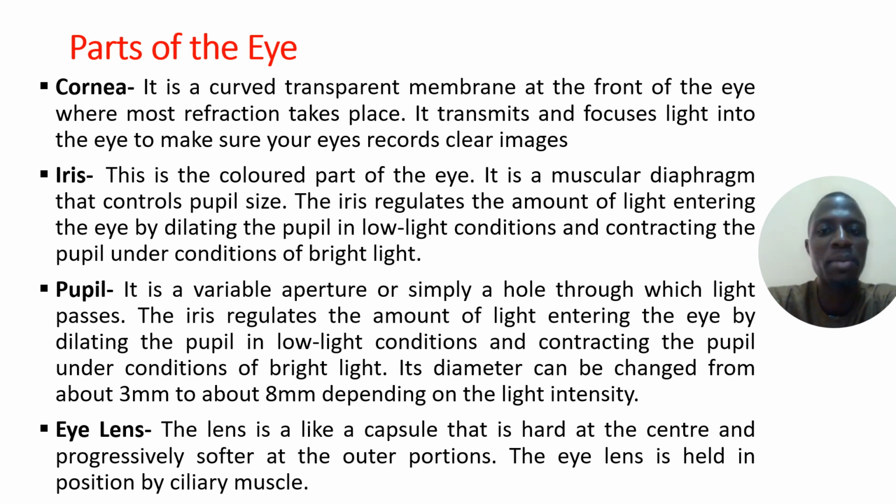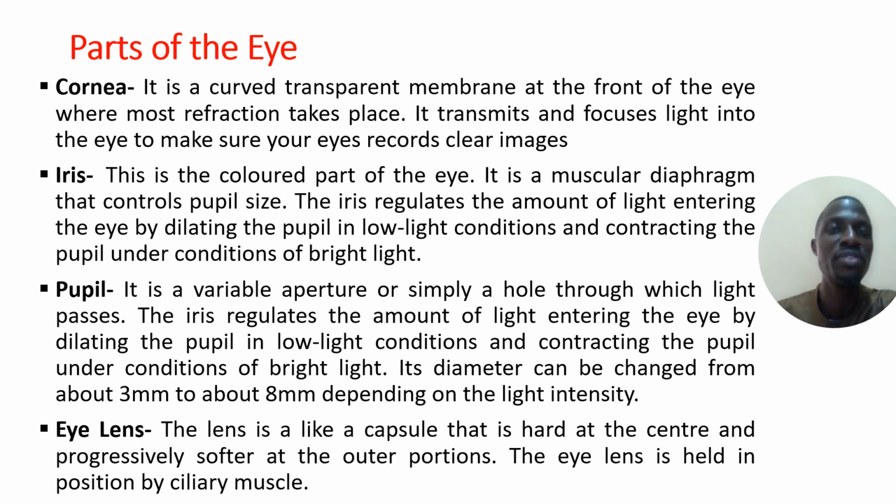The iris regulates the amount of light entering the eye by dilating the pupil in low light conditions and contracting the pupil under conditions of bright light. The pupil is the aperture, which we will consider as our next point. It is a variable aperture, or simply a hole through which light passes. It is important for us to note that its diameter can be changed from 3 millimeters to about 8 millimeters depending on the intensity of light.